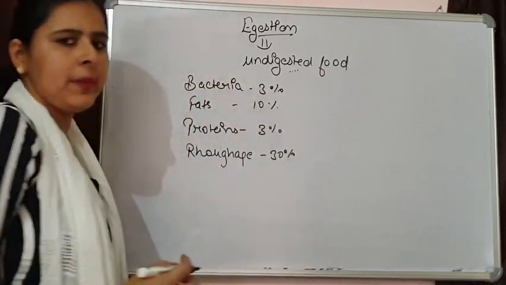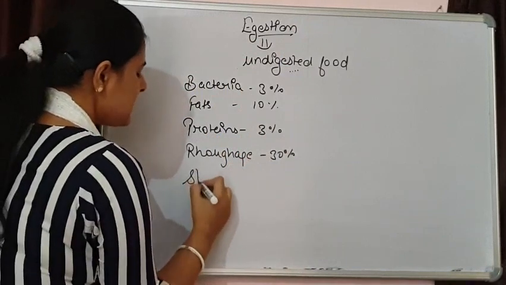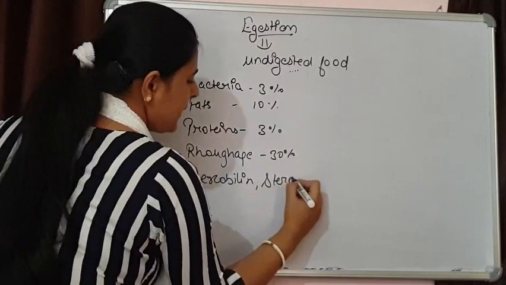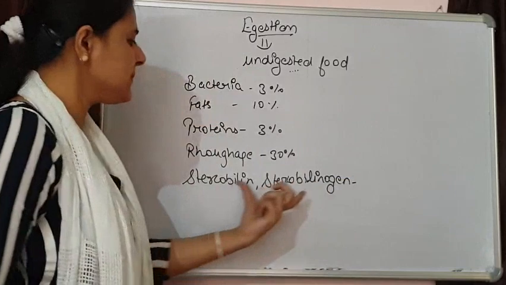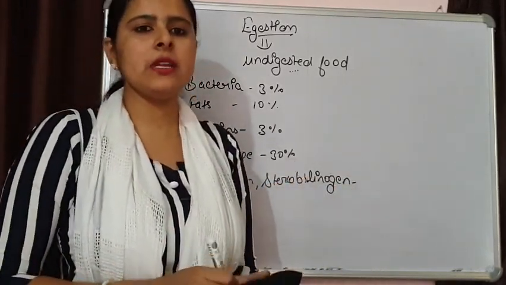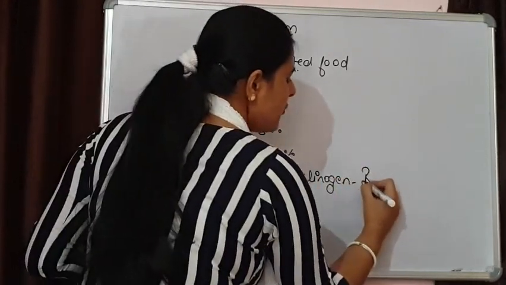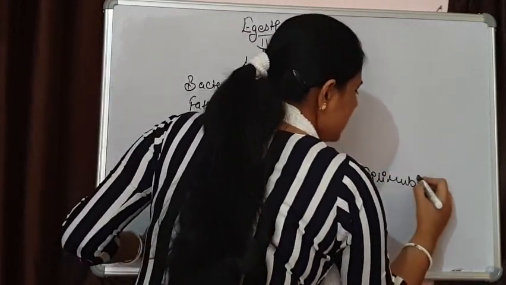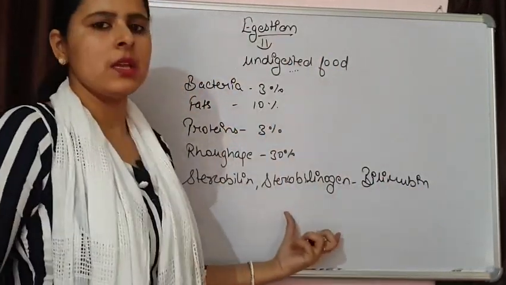And there are some pigments that lead to the brown color of the feces, and these are stercobilin and stercobilinogen. From where are these pigments coming? We learned earlier that the liver releases biliverdin and bilirubin. So these are the modifications of bilirubin, and this bilirubin is present in the bile juice. So this is what the waste contains.